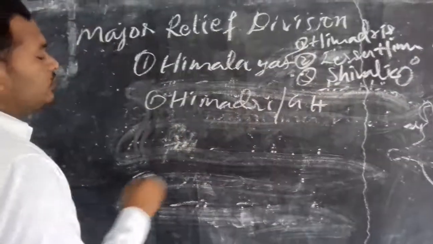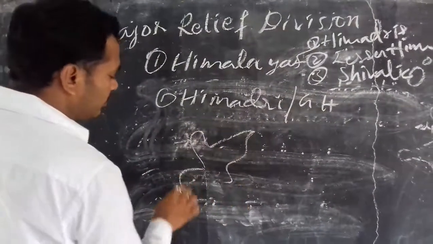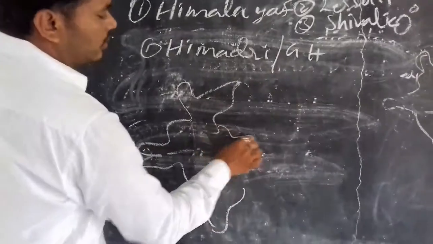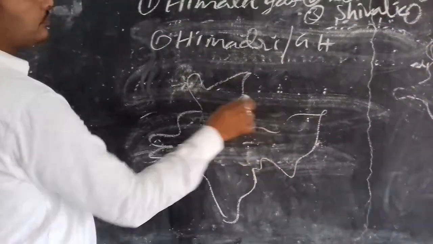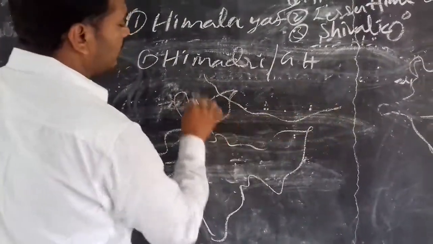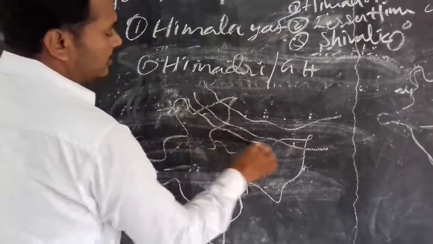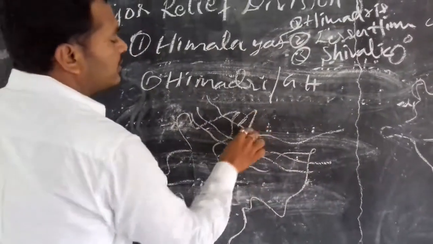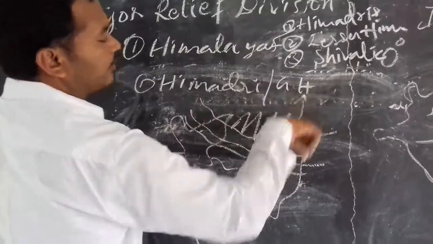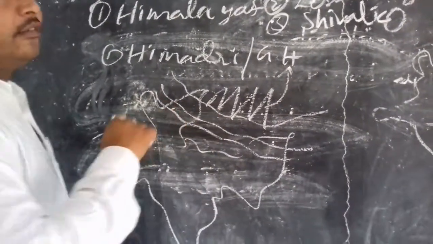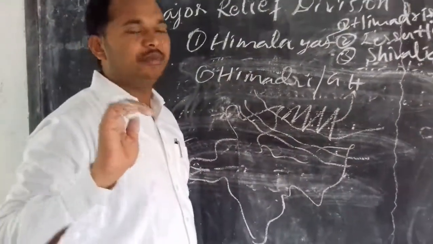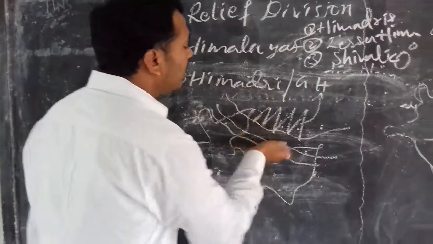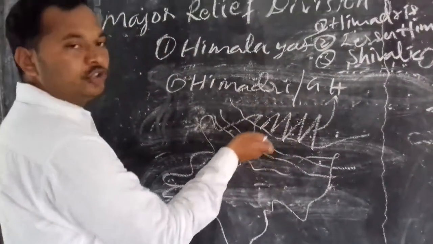Himalayas. Let us know about this. These are located in these areas. First row, second and third. These are the Himadris. It means they have the highest peaks in the world. It means they are taller than the remaining two ranges.